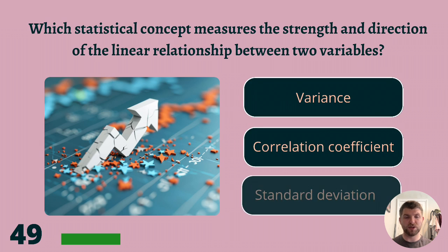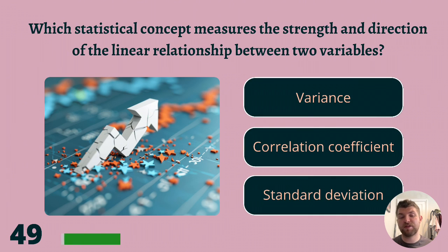49. What statistical concept measures the strength and direction of the linear relationship between two variables? Variance, correlation coefficient, or standard deviation?